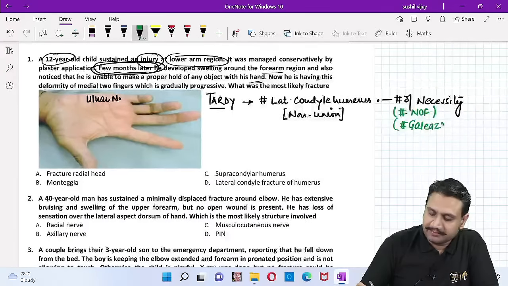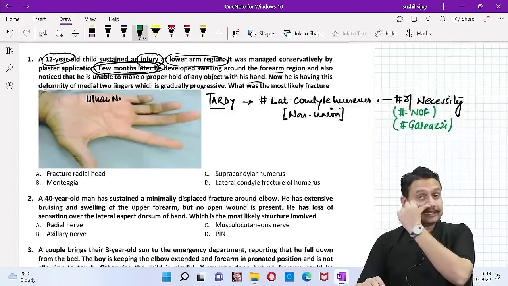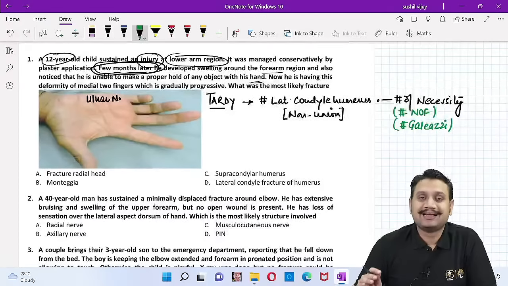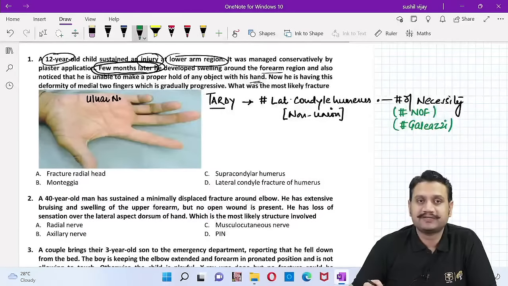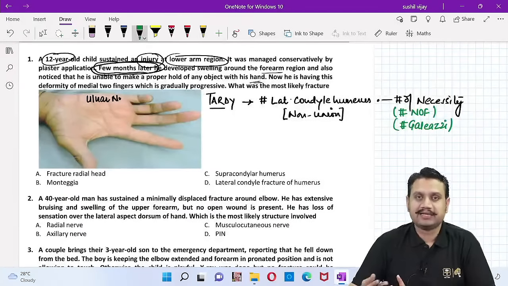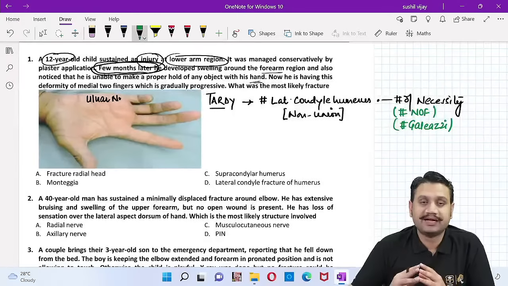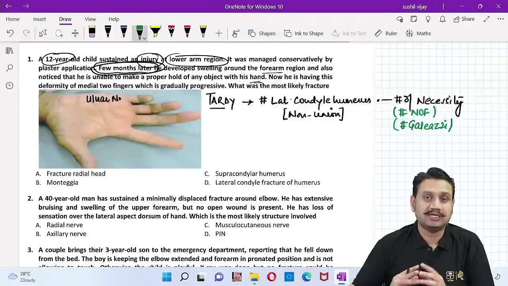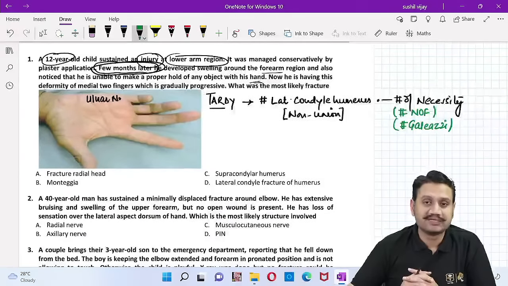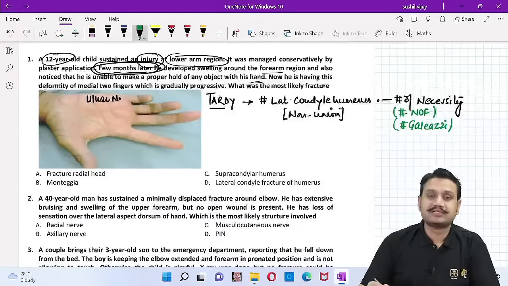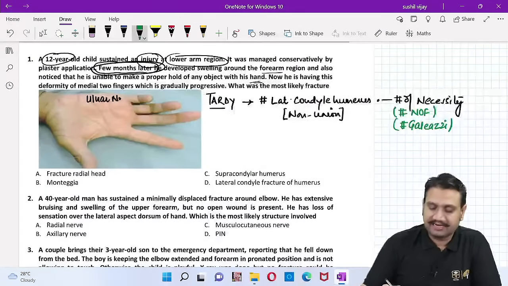Please remember, these three are the fractures of necessity all the time. And other than them, the other fractures of necessity can be the intra-articular displaced injuries all the time. Two-part fracture of olecranon, two-part fracture of patella. All the time they are supposed to be fractures of necessity. If not fixed, they will land up in a complication of non-union, and this non-union leads